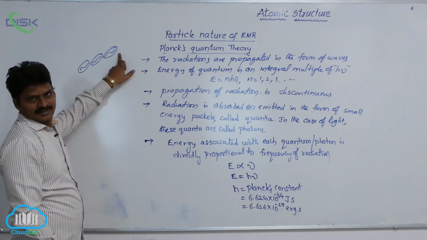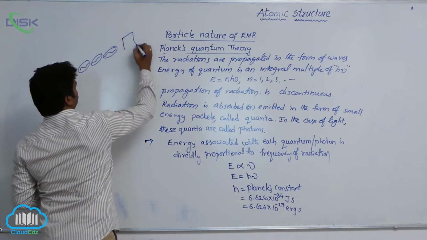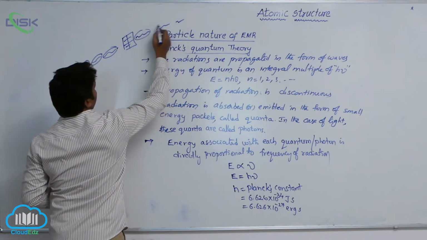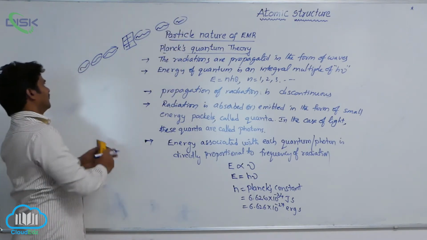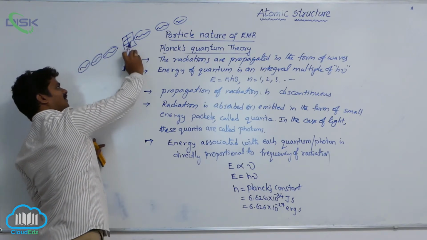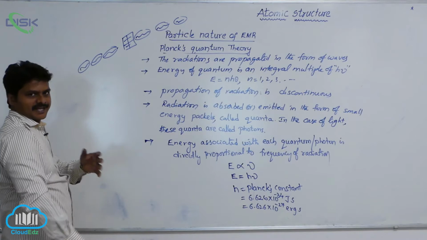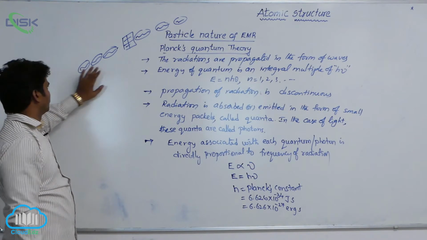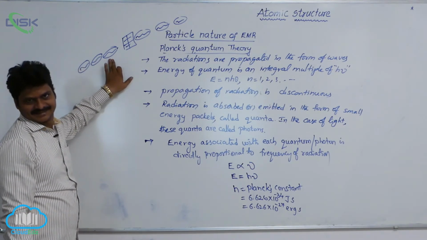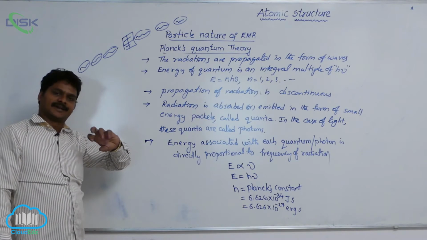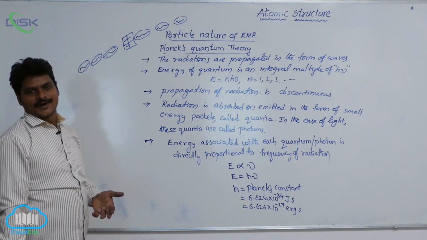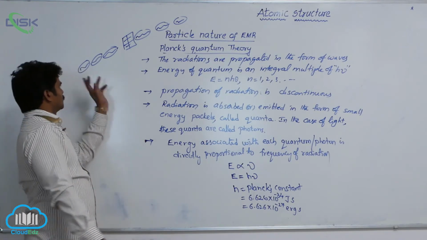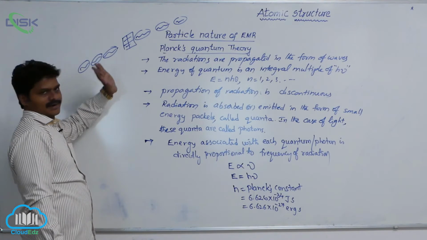Any object or substance absorbs or emits radiations in a discontinuous manner and in the form of small packets. These small packets of radiant energy are called quanta. We use another word, photons.